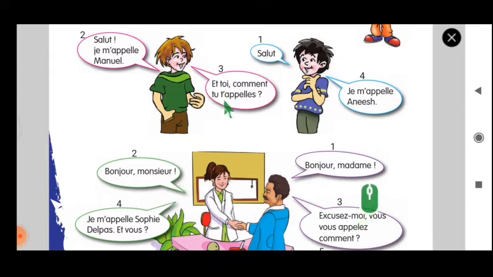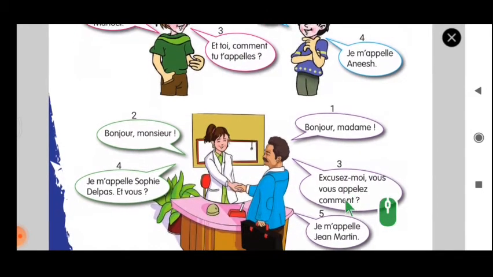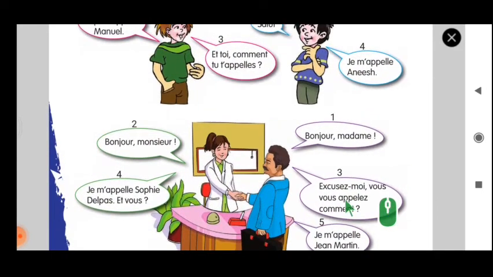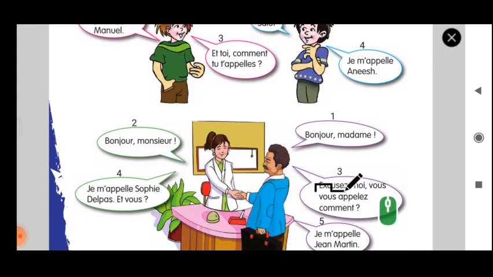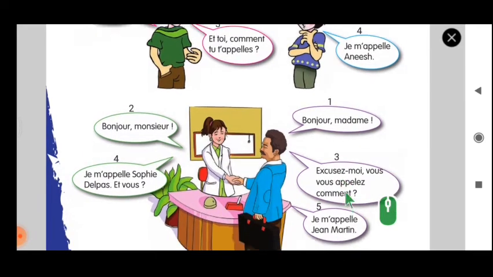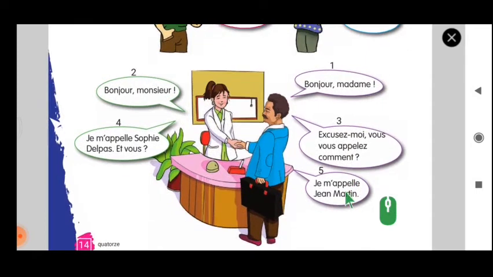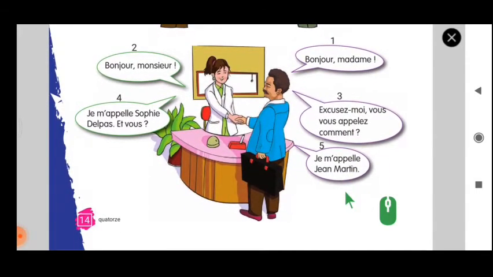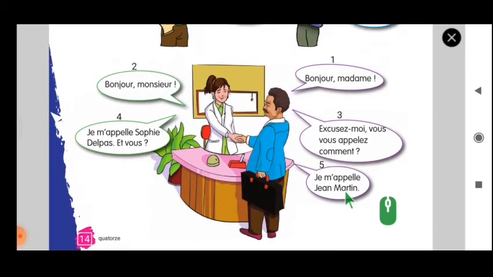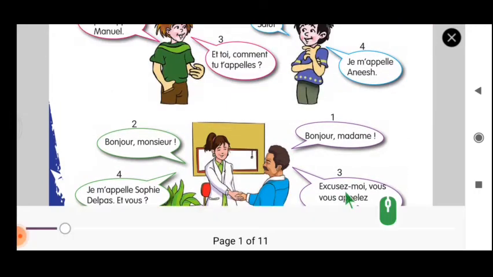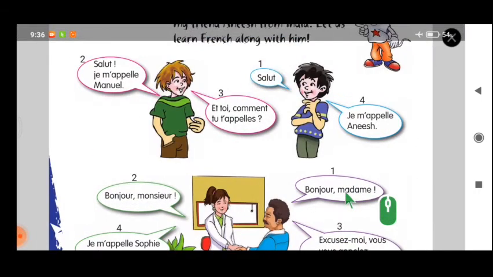So if you have a pencil, circle the difference alone. And next, before asking someone's name, see what this guy says. Excusez-moi, vous vous appelez comment? So that's the way to ask. And then they can give the name. Je m'appelle Martin. So from this page, you must know this. Okay.